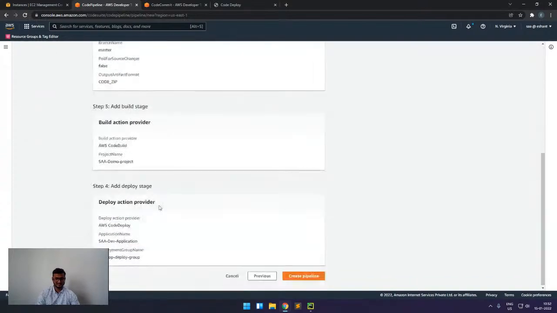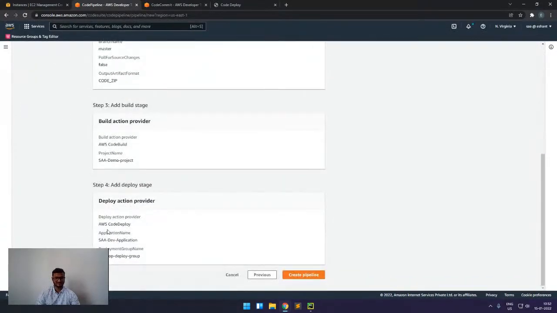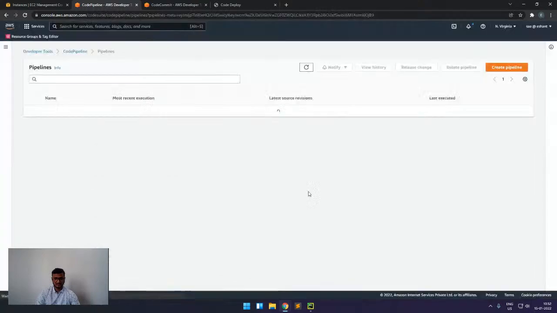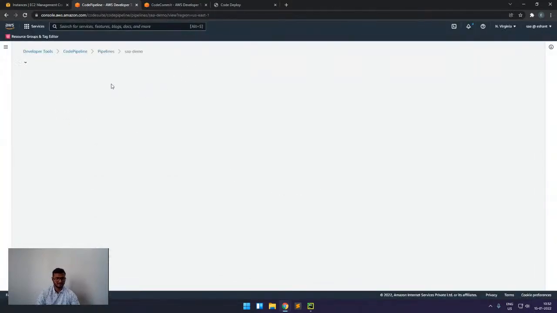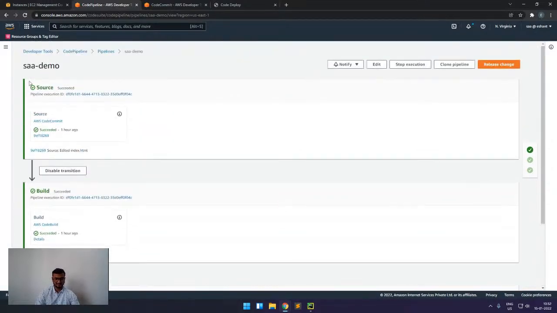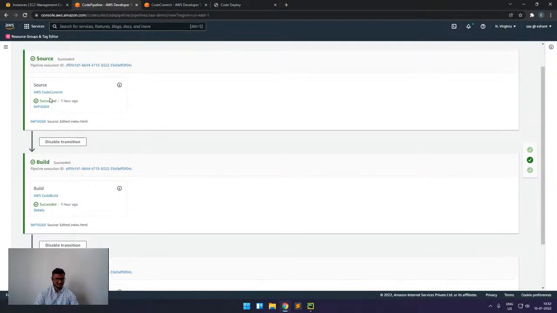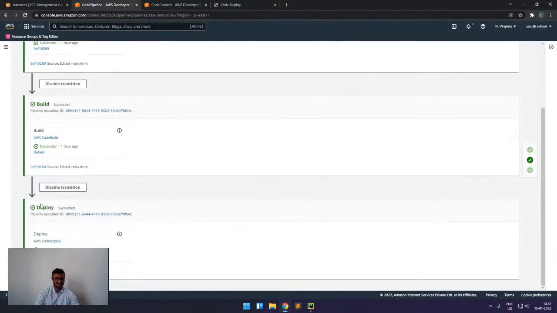Now we will click next, and here we can see that in the end we will get something like this. For this hands-on, we have created one pipeline. Once it is triggered, it looks like this. It is like a pipeline with continuous flow. Once the source gets triggered, it will start the build phase and then the deploy phase.